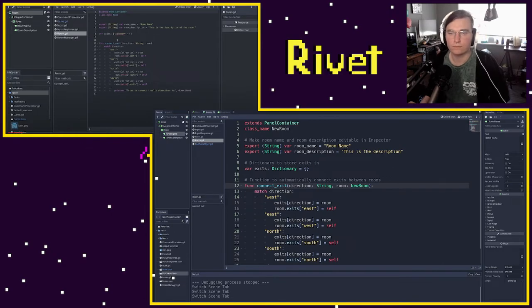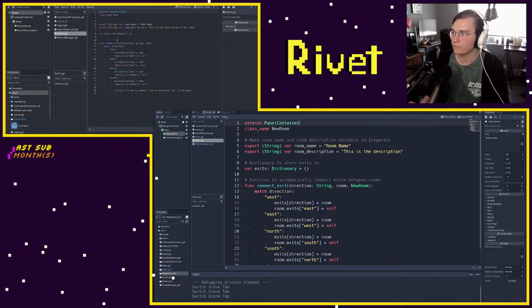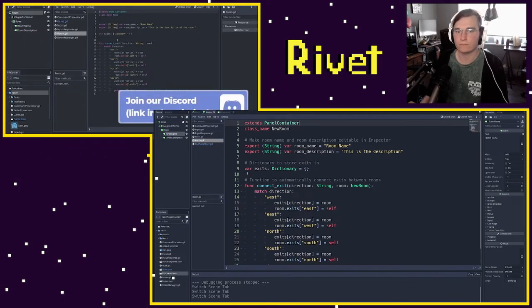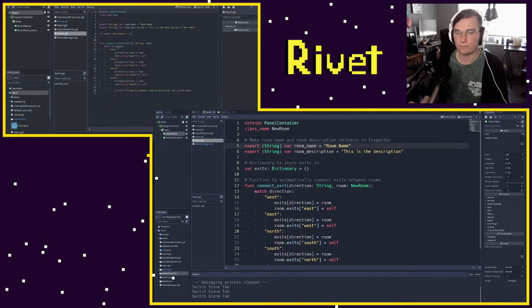So let me just give you a very basic overview of what a tool script is. So in Godot, the Godot editor itself is actually a Godot game. So just let that sink in for a second. The editor itself is a Godot game that is running on the Godot engine. What this means is that Godot lets you have a really amazing level of connection to the editor itself from your scripts. That's why everything works together so well. And what that means is that we can actually define scripts that run not only in our game when we run it by hitting Command B or Control B, but actually run in the editor as we're developing our game.